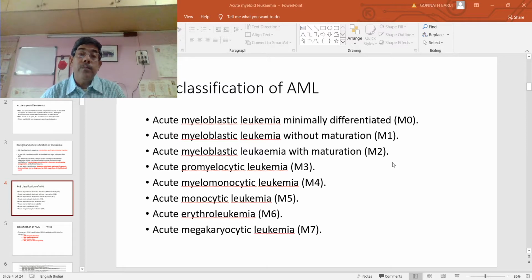So any blast cells having blebs or pseudopods on the surface, we should have a suspicion of acute megakaryocytic leukemia. This variant is often found in children suffering from Down syndrome.